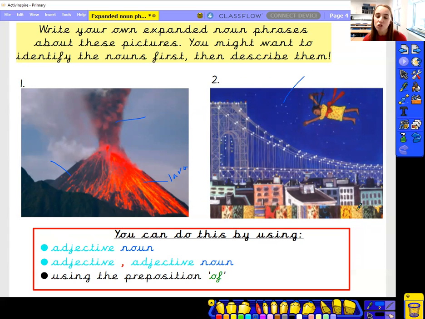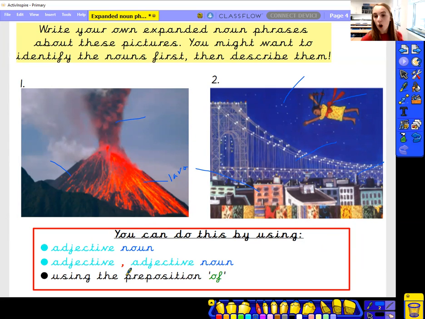Maybe you want to talk about the stars. You might want to talk about the bridge. You might want to talk about her ribbon on her dress blowing through the wind. You might want to describe the buildings or some skyscrapers, some really tall buildings in the background in the cityscape. Okay, but what I really want you to focus on today is using an adjective noun, adjective comma, adjective noun, and the preposition of. Okay, and I'll be very, very impressed if you can use all of those three.